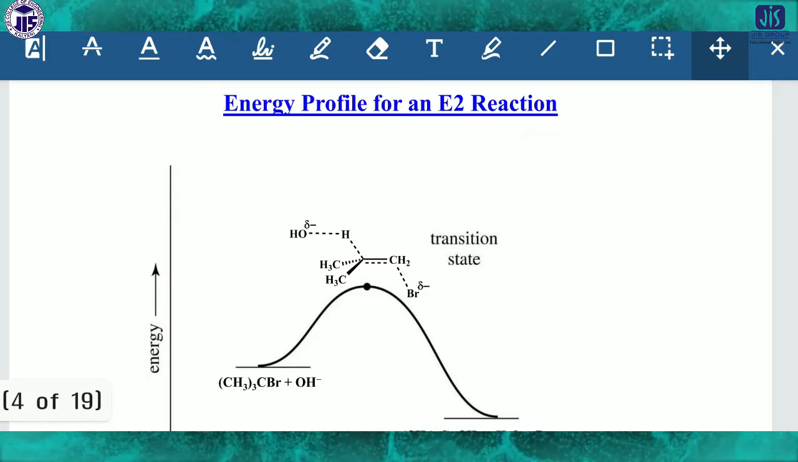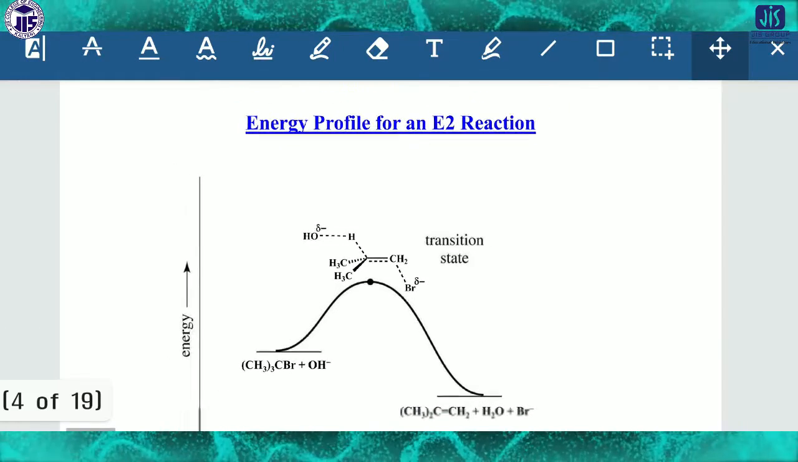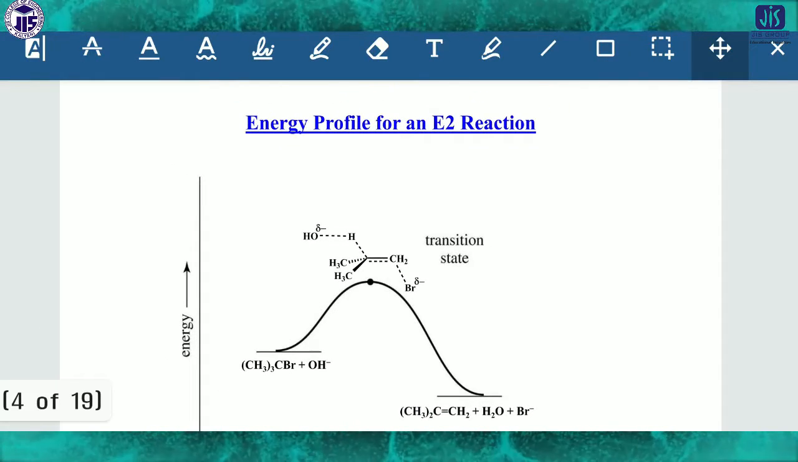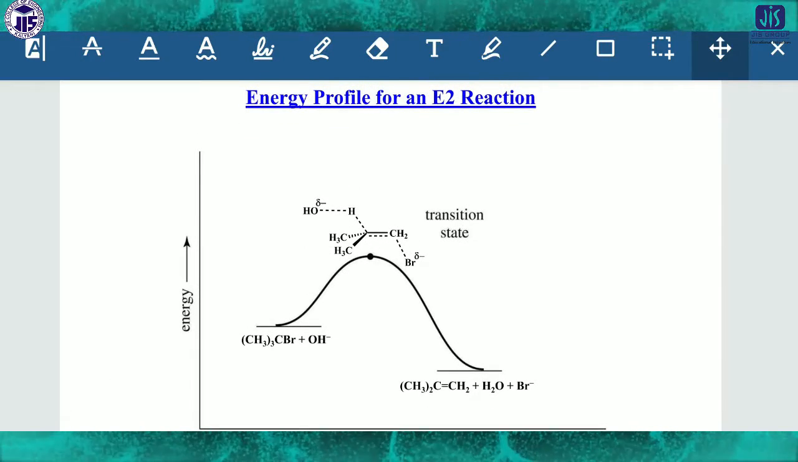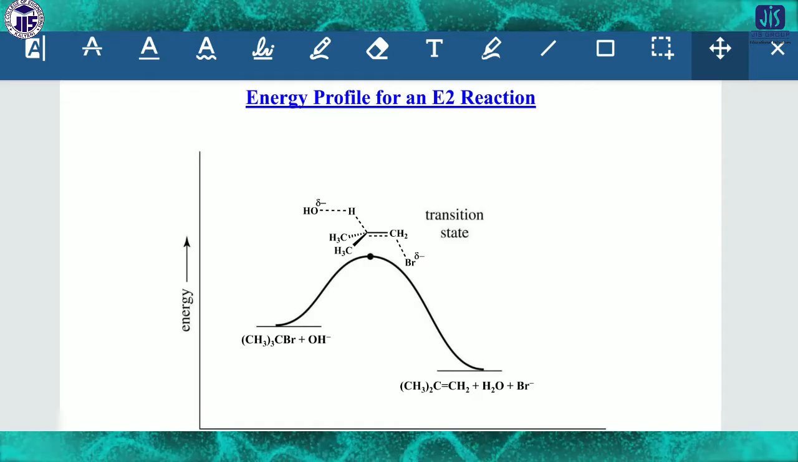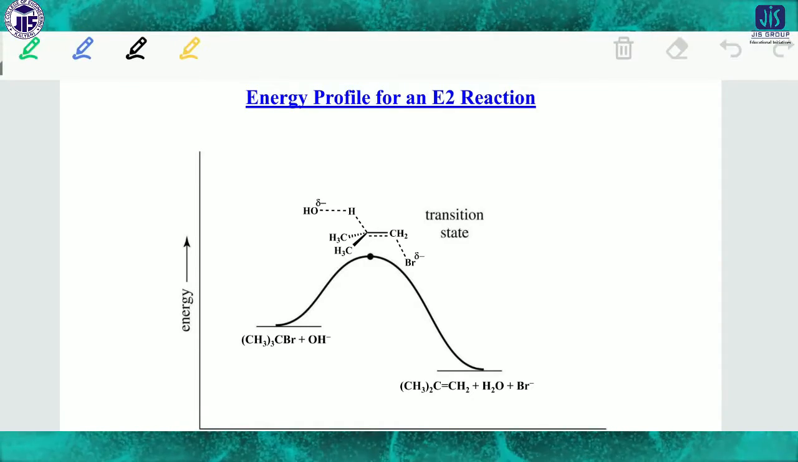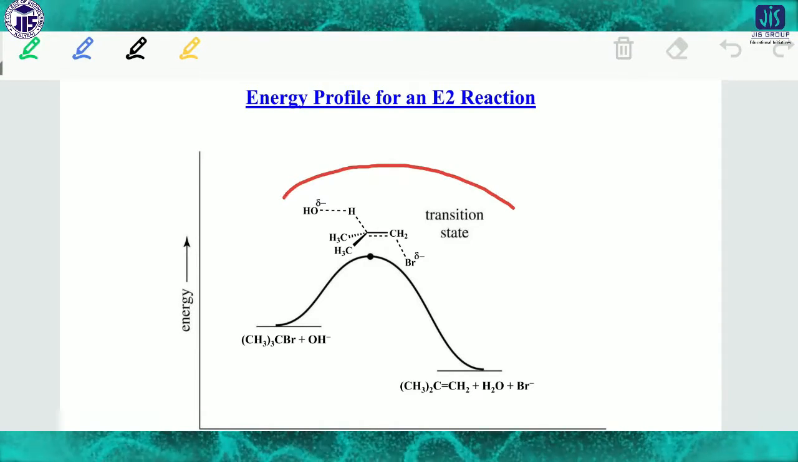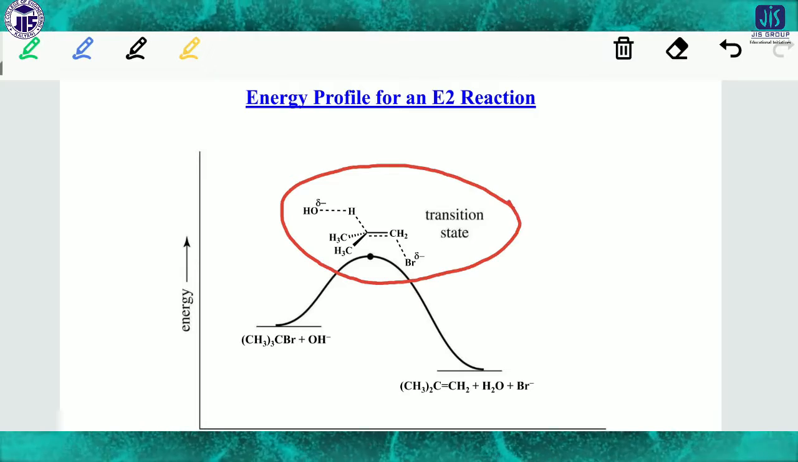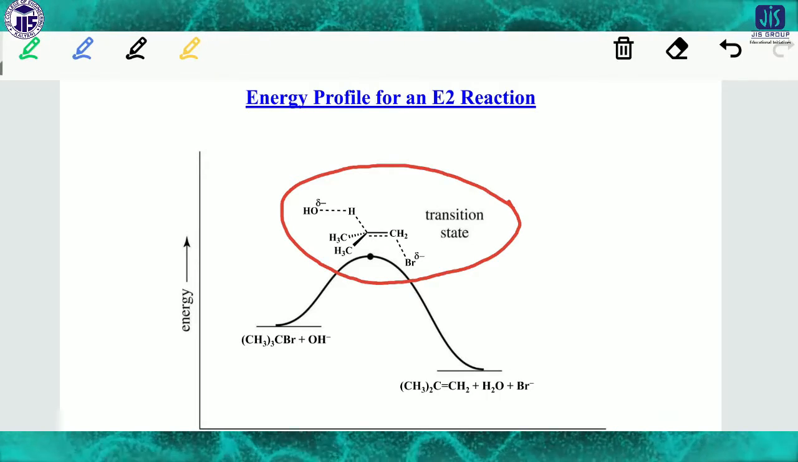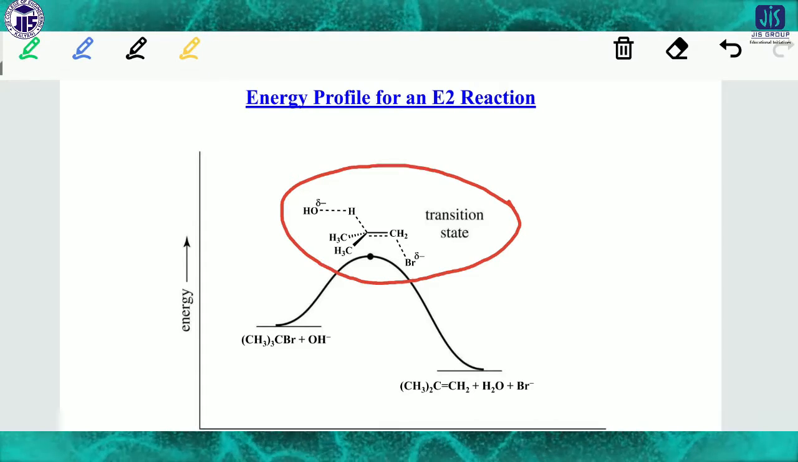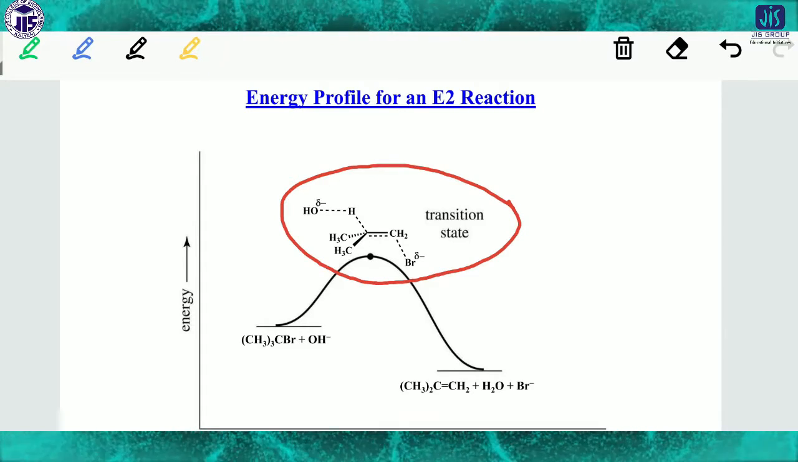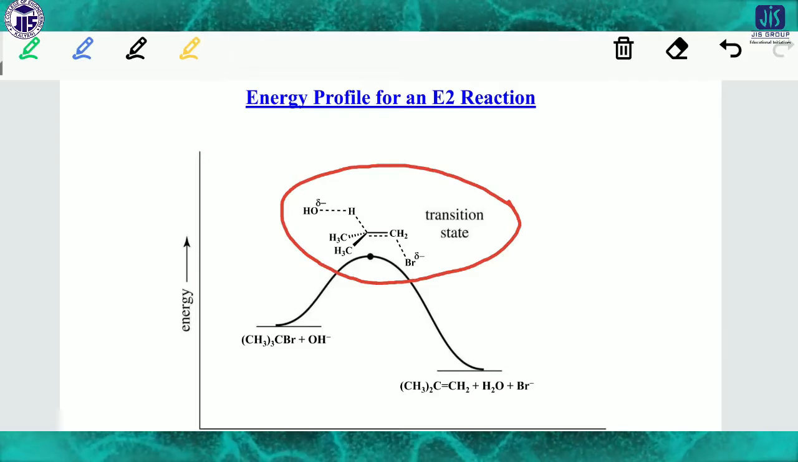What I told you, E2 is a single step mechanism actually. If it is a single step mechanism, then look here, there is this transition state. Bond making and bond breaking occur parallelly. So that's why it is called a bimolecular reaction and single step reaction.